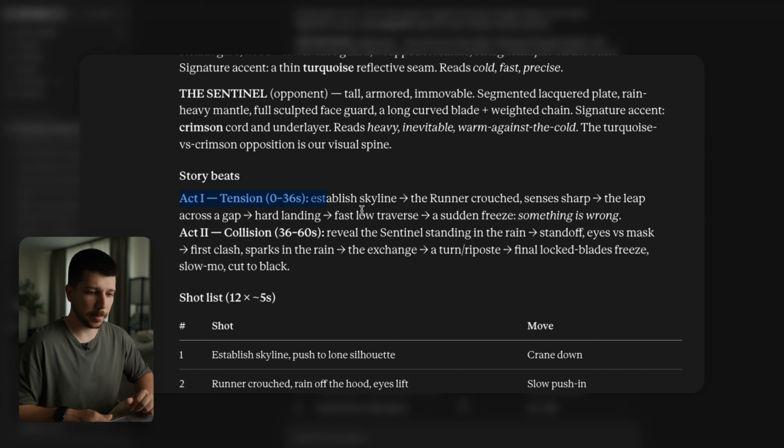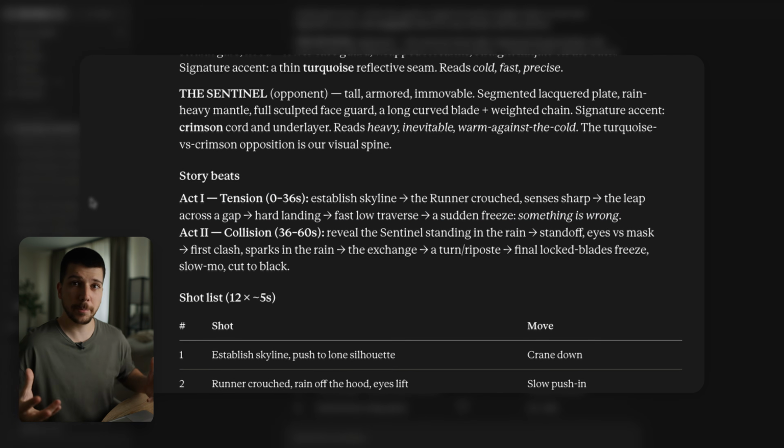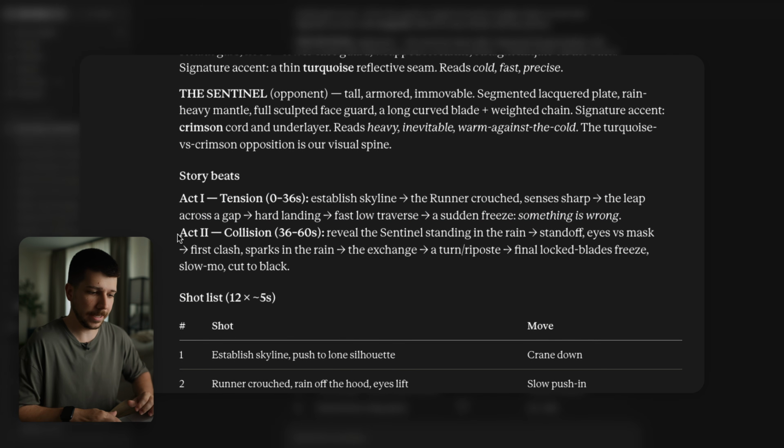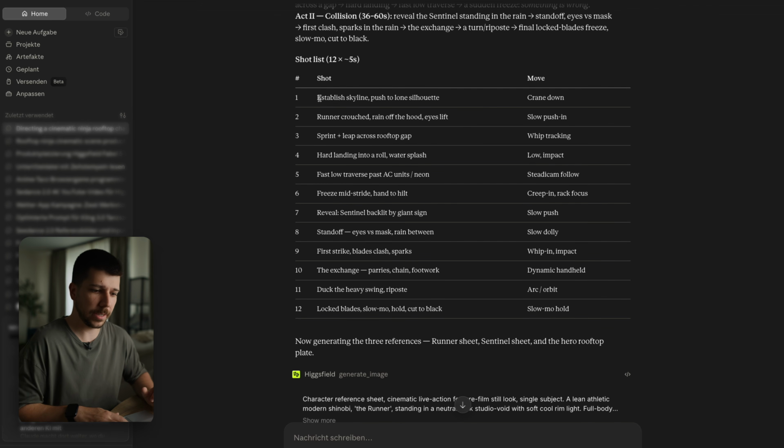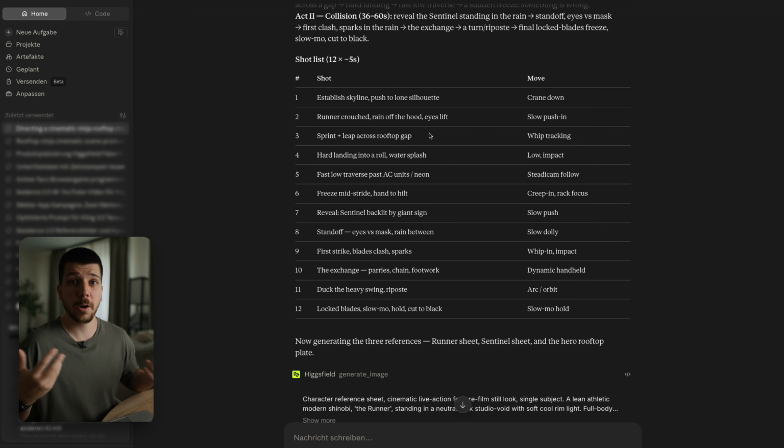You can actually see he split it up in Act 1 and Act 2. In the first 36 seconds there's just the build up until he meets the enemy, and then in Act 2 we have the fighting sequence. The shot list is pretty simple. It's always the location, a camera movement here on the side and some small information about what the character should do, what he shouldn't do. In my opinion everything's a little bit too simple. When I prompt, I try to be very detailed, from camera position to the framing and everything. Every professional term you can use, you should most of the time use when you create.